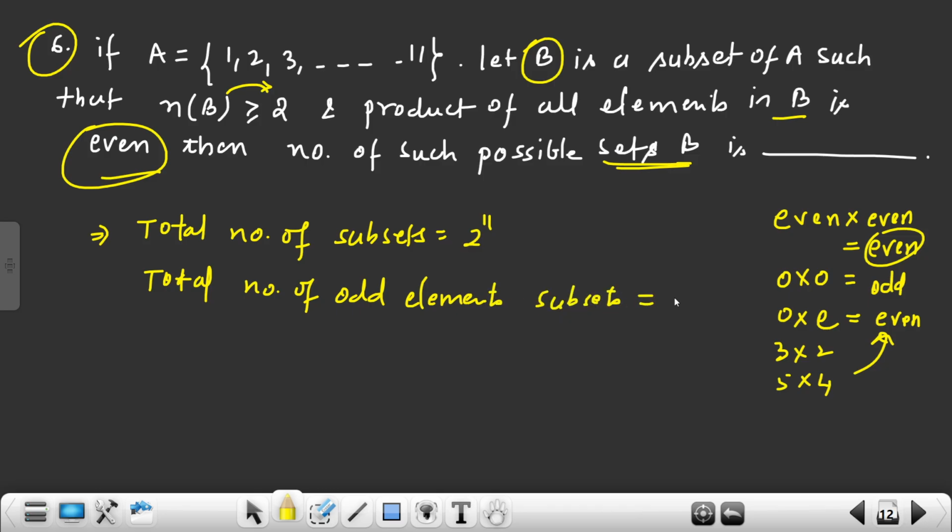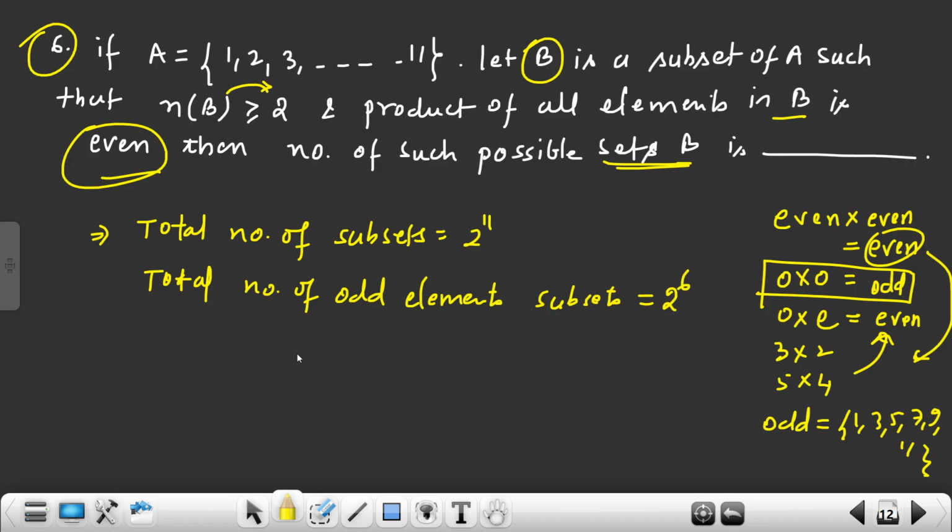Now remember, I can make even by even into even and odd into even. But to make odd, we need only odd into odd, right? So only odd elements will be there. How many odd elements are there? Odd elements are 1, 3, 5, 7, 9, 11. So how much is it? 6. So 2 power 6 will be there.